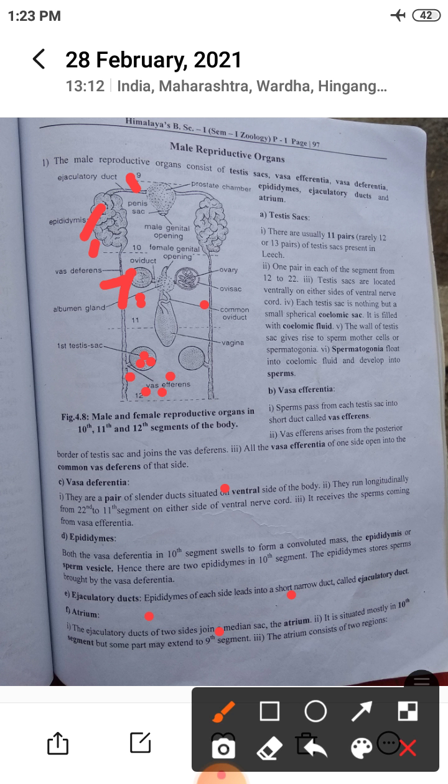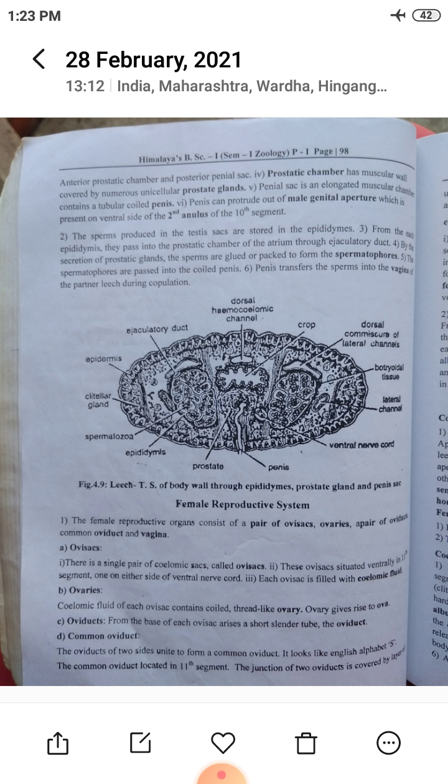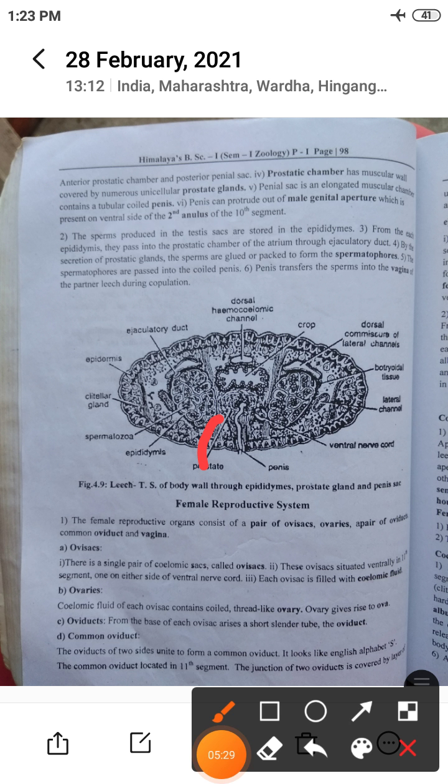The atrium consists of two regions: the anterior prostatic chamber and the posterior perineal sac. The prostatic chamber has a muscular wall covered by numerous unicellular prostate glands. This is the structure of the TS of body wall through the epididymis, prostate gland and penis sac.